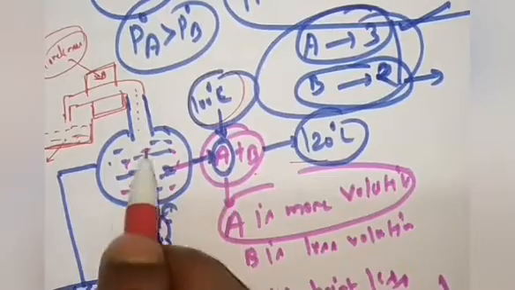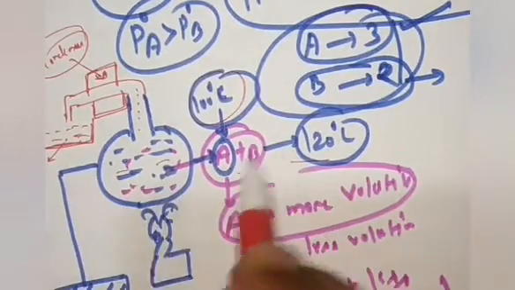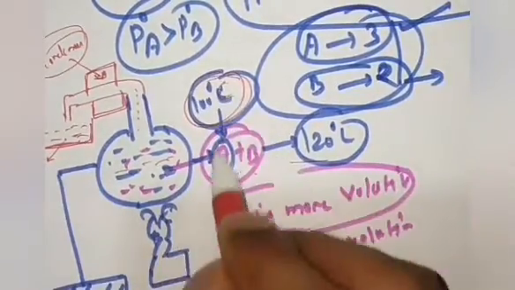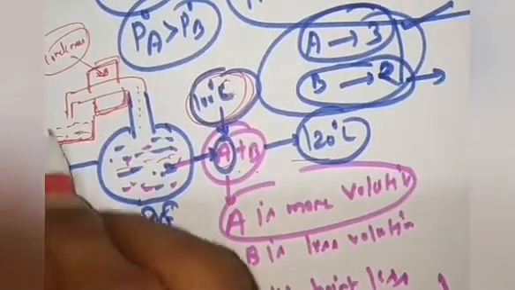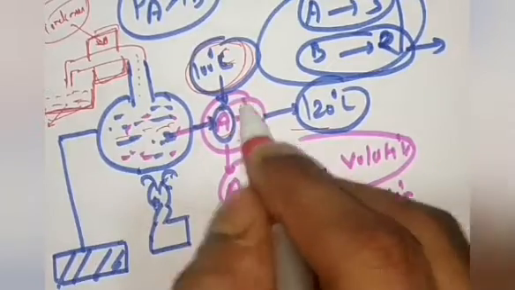So component A will get vaporized first as compared to component B, and when the solution reaches 100 degrees centigrade, component A will vaporize, we will cool it and accumulate it in the additional vessel, and we will be able to separate component A and component B very easily.